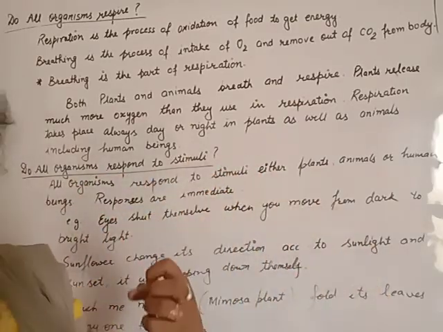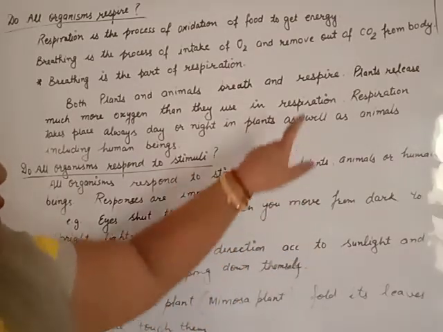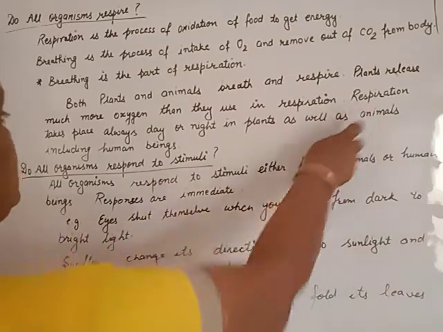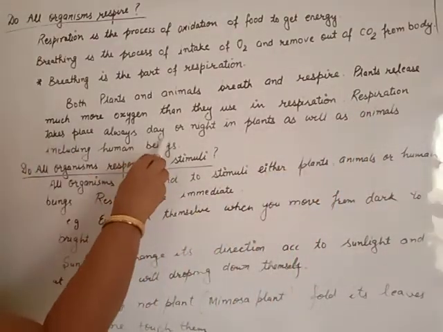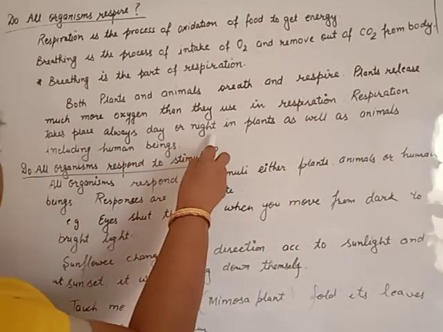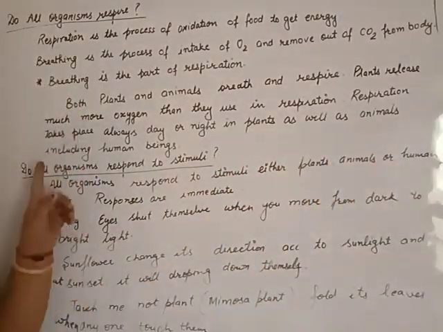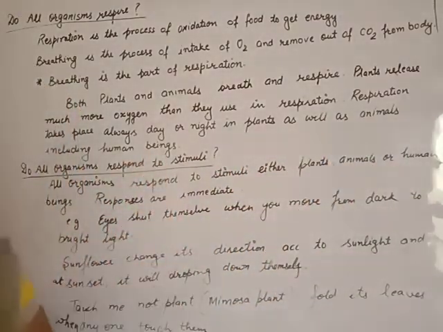Some of the oxygen is consumed by plants themselves for respiration and the remaining is given out. Respiration takes place always, day or night, in plants as well as animals, including human beings. Respiration is a continuous process that takes place continuously, at each and every second.